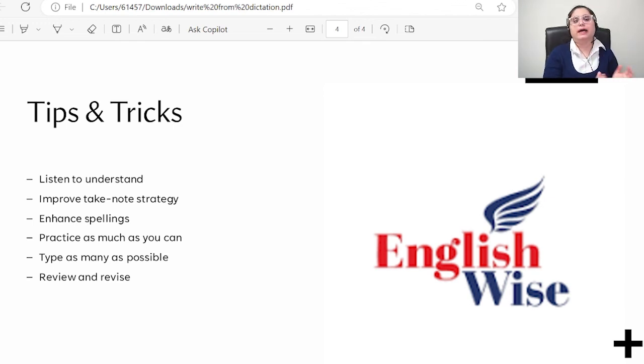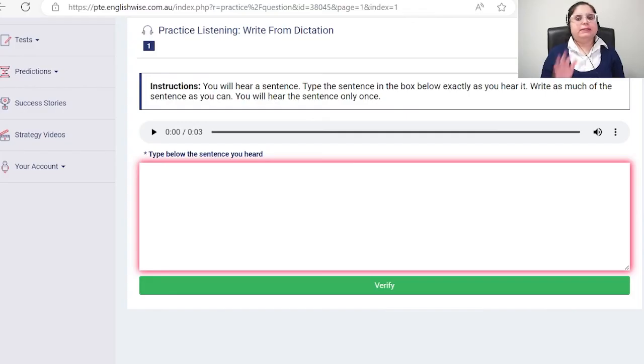Now we are going to do an example for it. Let's do an example. Read the instructions carefully. You will hear a sentence. Type the sentence in the box below exactly as you hear it. Write as much of the sentence as you can. You will hear the sentence only once. So it will be similar in the exam as well. You have to type it in the box, place your cursor here, and listen to the recording.